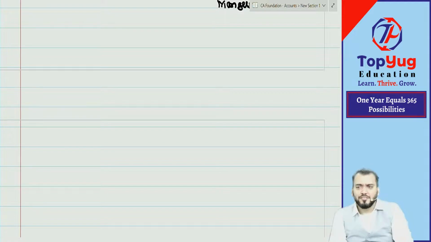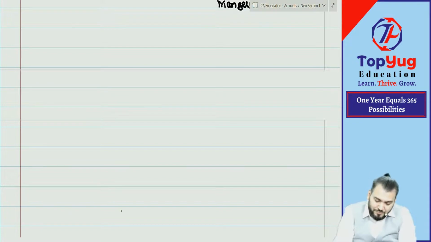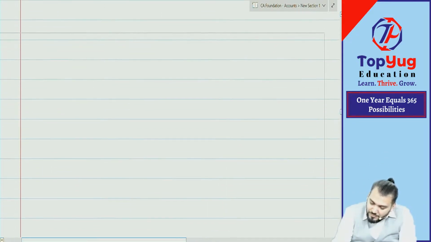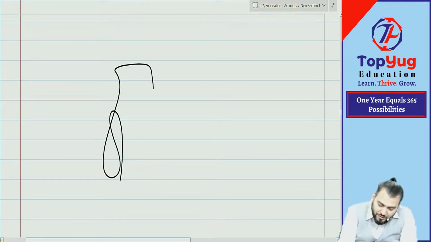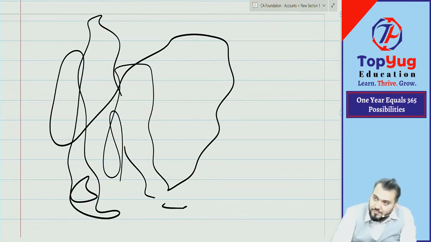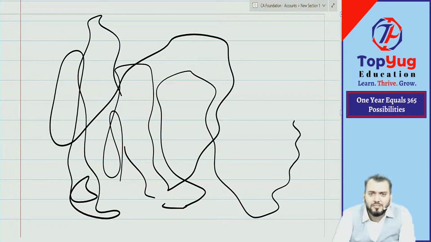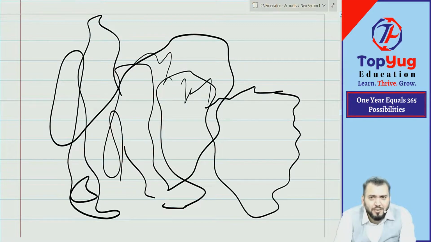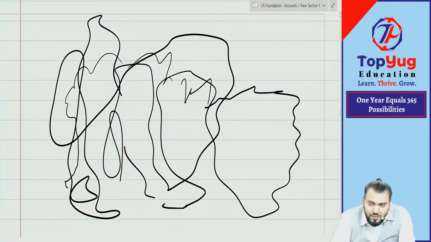Just try to understand what I am doing. If you can understand, it means it is an art. If you cannot understand, it means it is not an art. Correct? Understood? Just try to understand whether it is art or not. Are you able to understand? I am giving you my emotions. Are you able to understand? Speak up.